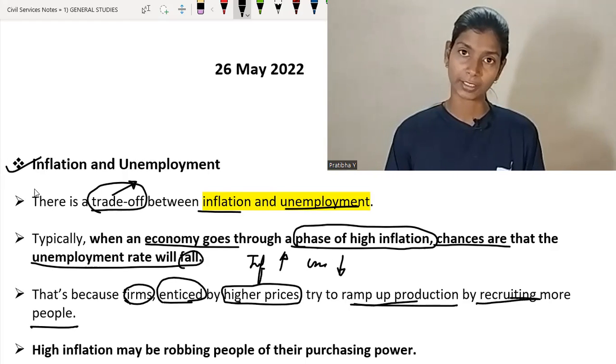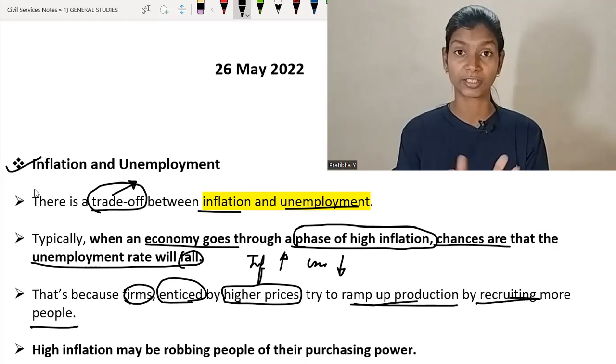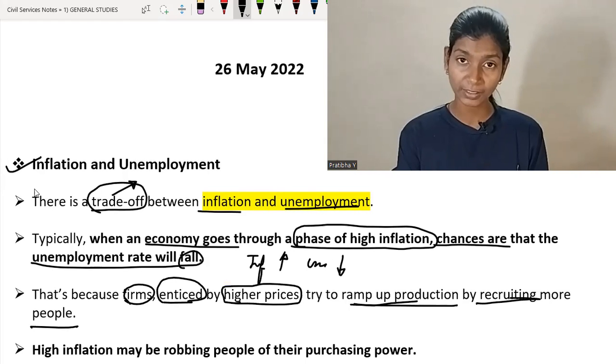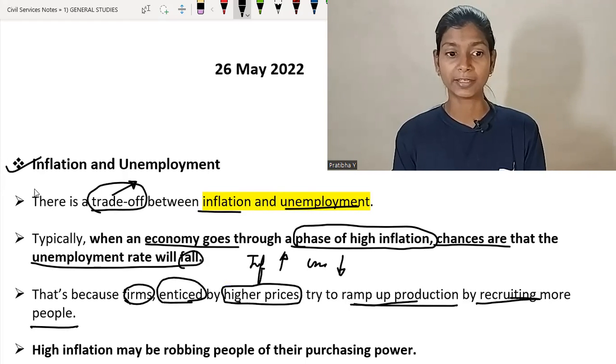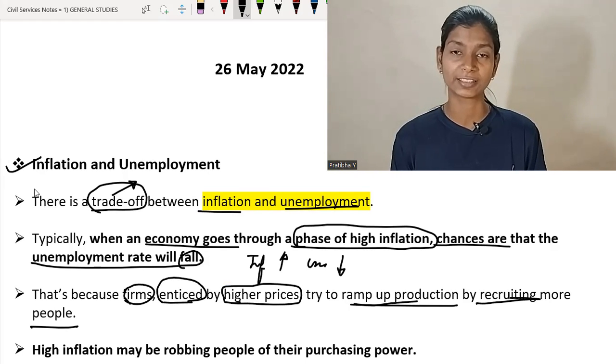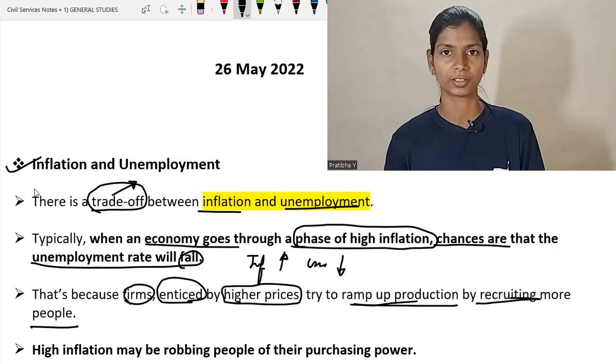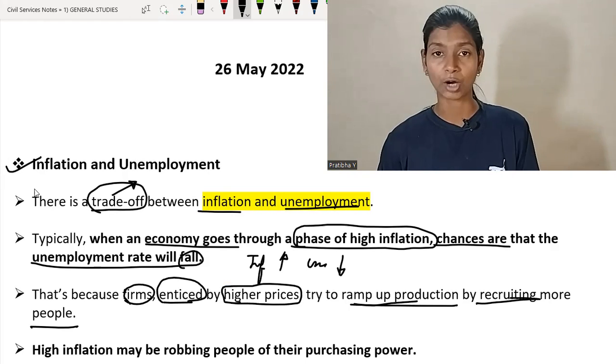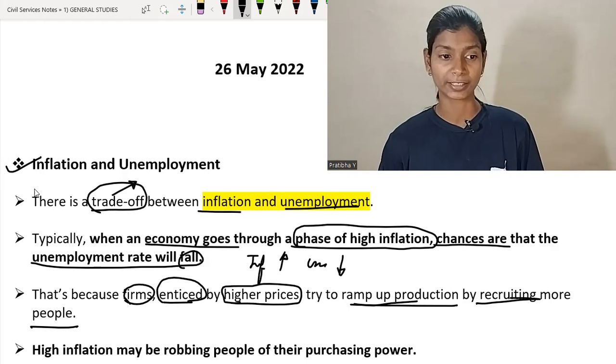When inflation is high, prices of commodities increase, so industries and firms, persuaded by it, hire more workers so that they produce more product and sell in the market at great profit. So this is how, if inflation increases, unemployment decreases.